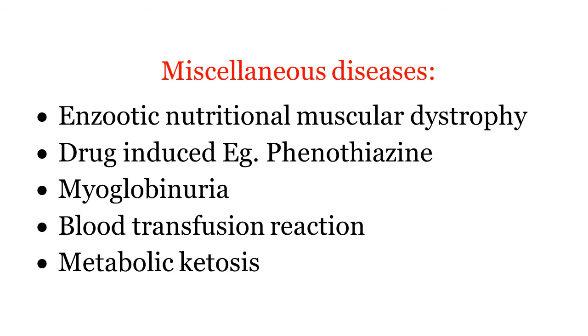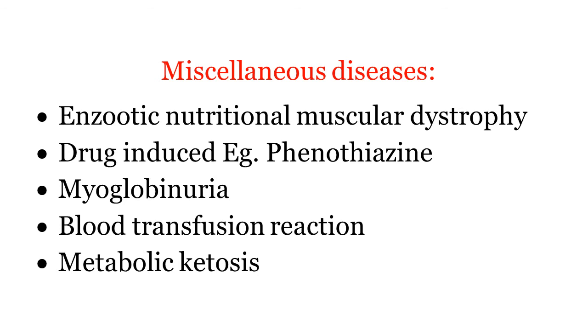Certain other diseases are also confused with postpartum hemoglobinuria: enzootic nutritional muscular dystrophy, which is due to deficiency of selenium and vitamin E; drug-induced red urine, because of the phenothiazine drug; myoglobinuria, when there is rupture of the muscle, azoturia, also called myoglobinuria, coffee colored urine.